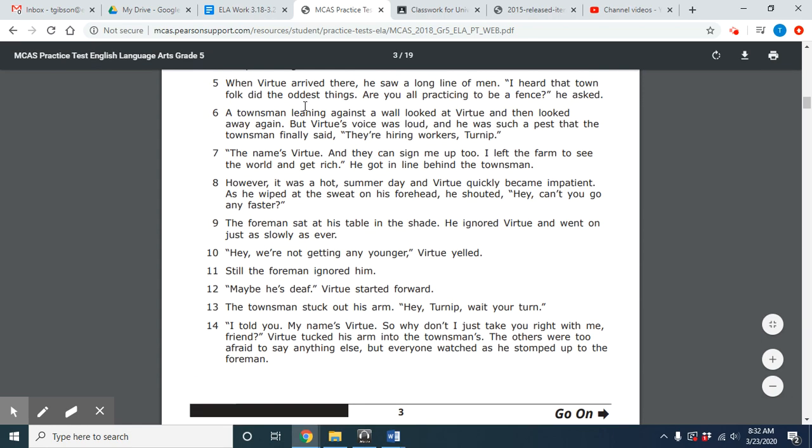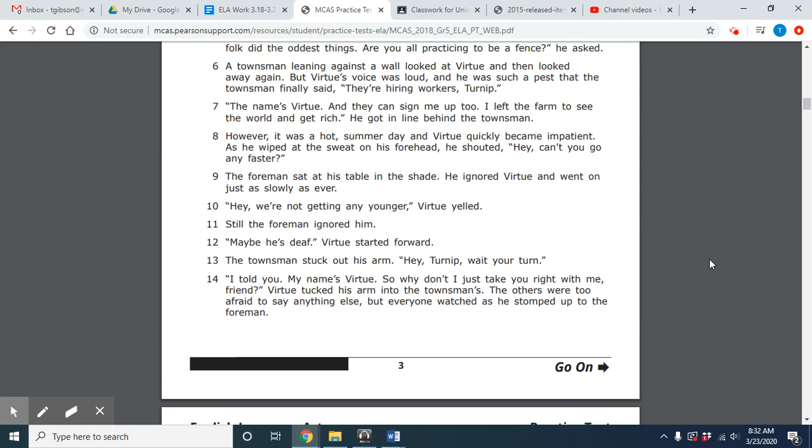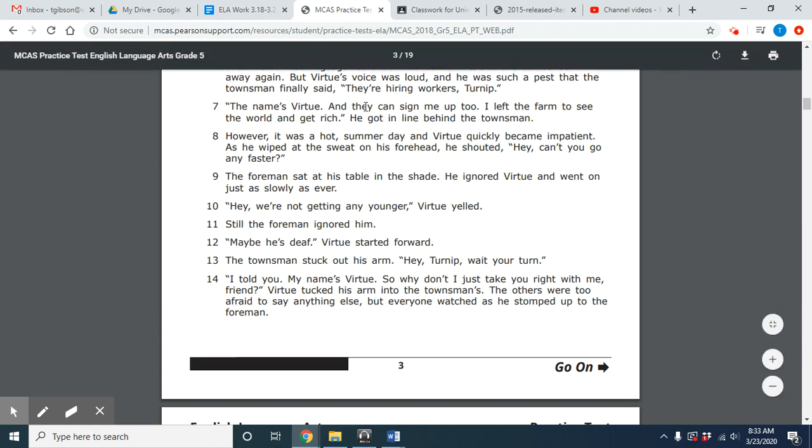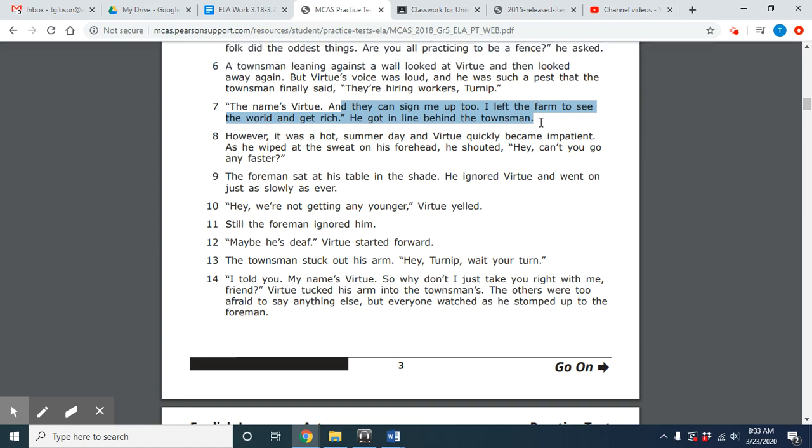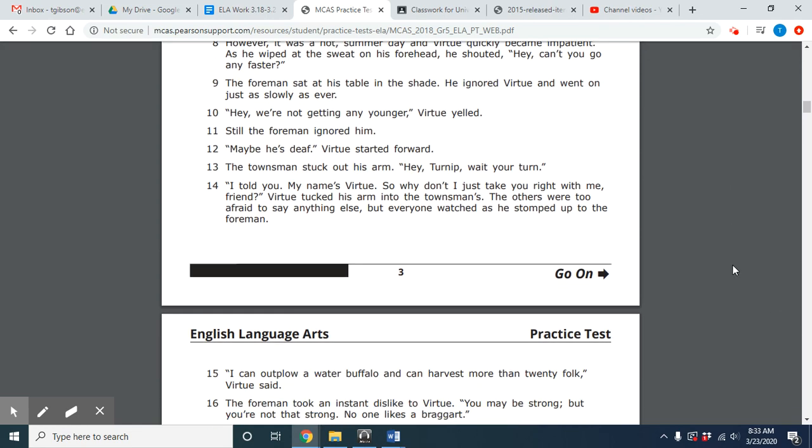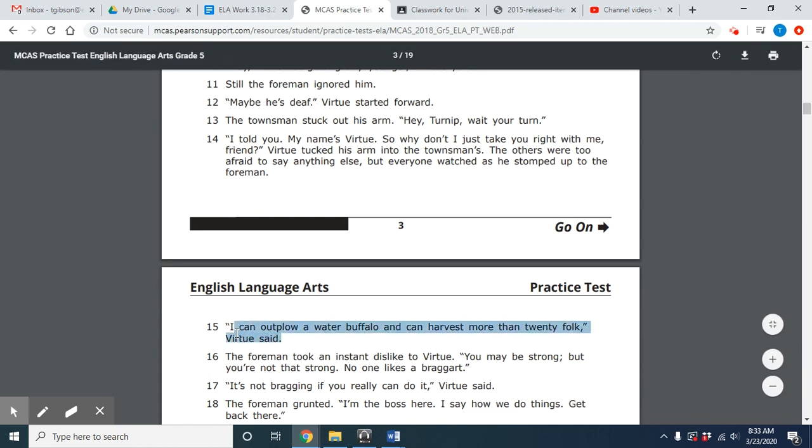It says, "A talisman leaning against a wall looked at Virtue, then looked away again, but Virtue's voice was loud, and he was such a pest that the talisman finally said, they're hiring workers." So this is going into why he's stating this statement, right? He is trying to get a job. He wants to be signed up to, as it says in paragraph 7, "I left the farm to see the world and get rich." So he is saying what he can do, which is "I can outplow a water buffalo and can harvest more than 20 folk" in paragraph 15. And he's saying that to the foreman who is hiring the workers.